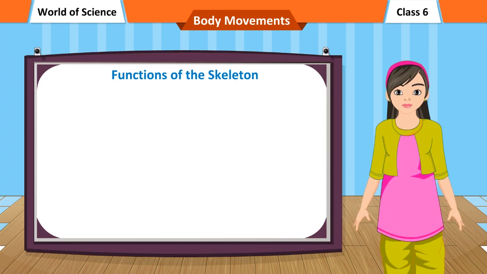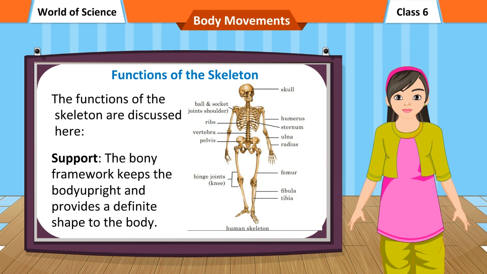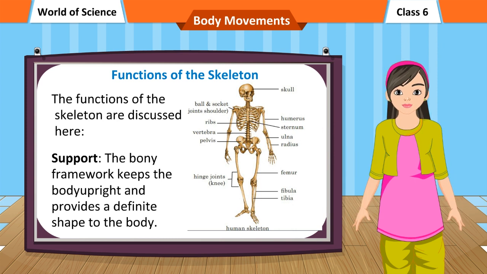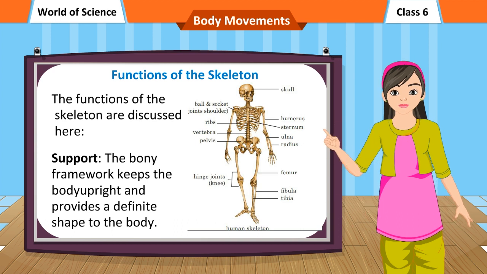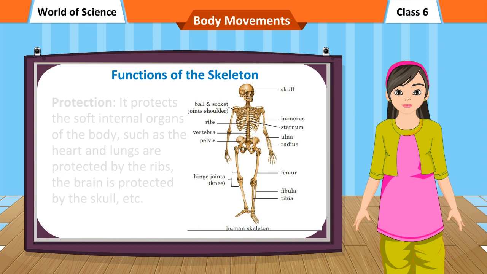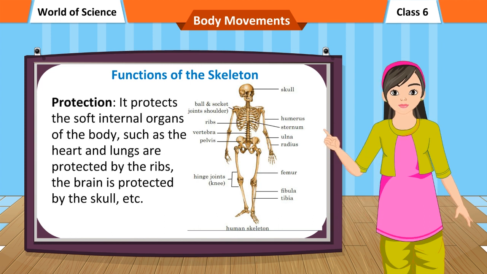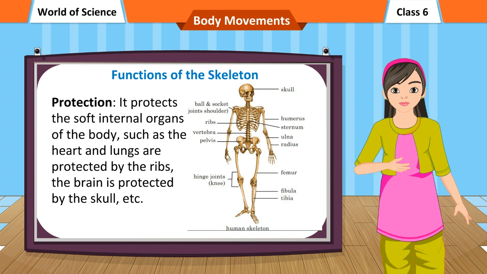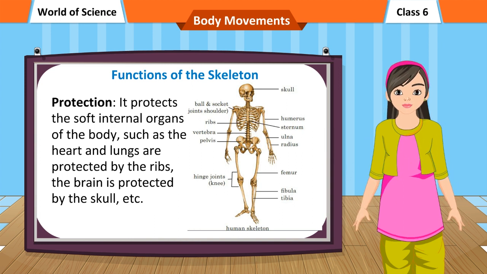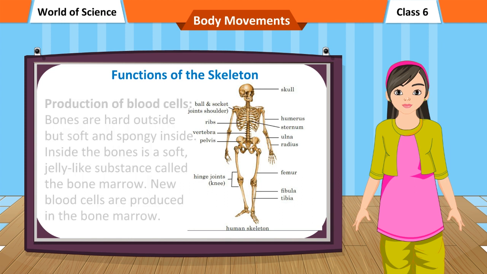Functions of the skeleton. The functions of the skeleton are discussed here. Support. The bony framework keeps the body upright and provides a definite shape to the body. Protection. It protects the soft internal organs of the body, such as the heart and lungs, which are protected by the ribs, the brain is protected by the skull, etc.